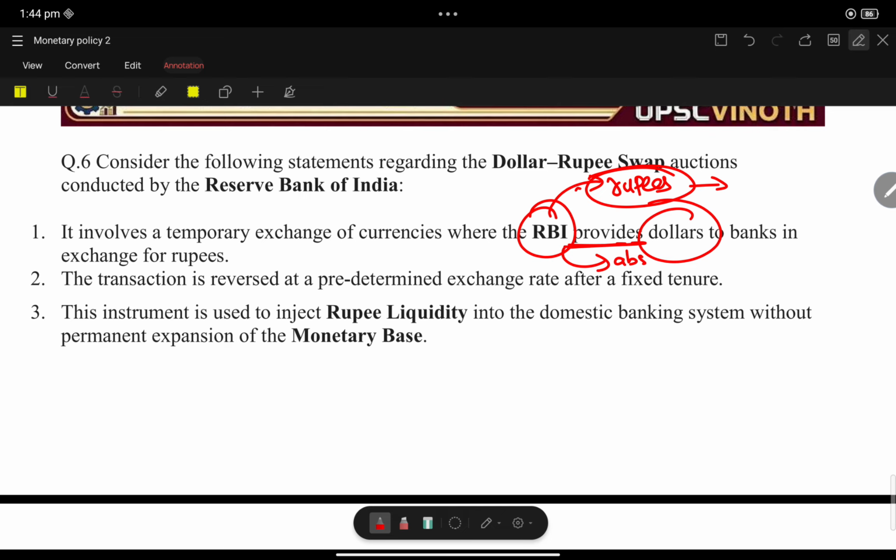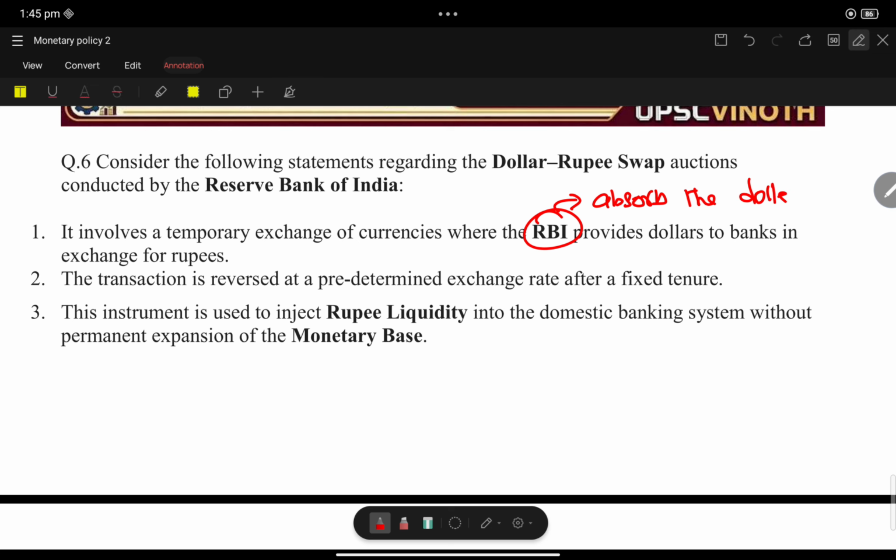RBI will absorb the dollar. Let me explain. Already you know that RBI is getting dollars. RBI will absorb the dollar from commercial banks. So, statement 1 is wrong.